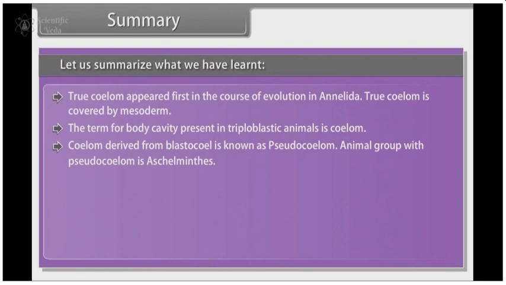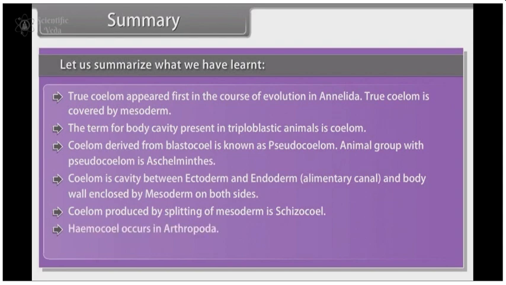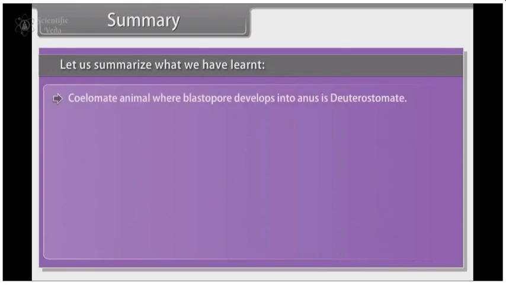Animal group with pseudocoelom is Aschelminthes. Coelom is the cavity between ectoderm and endoderm, that is, alimentary canal, and body wall enclosed by mesoderm on both sides. Coelom produced by splitting of mesoderm is schizocoel. Hemocoel occurs in Arthropoda. An enterocoelomate invertebrate group is Echinodermata. Coelomate animal where blastopore develops into anus is deuterostomate.